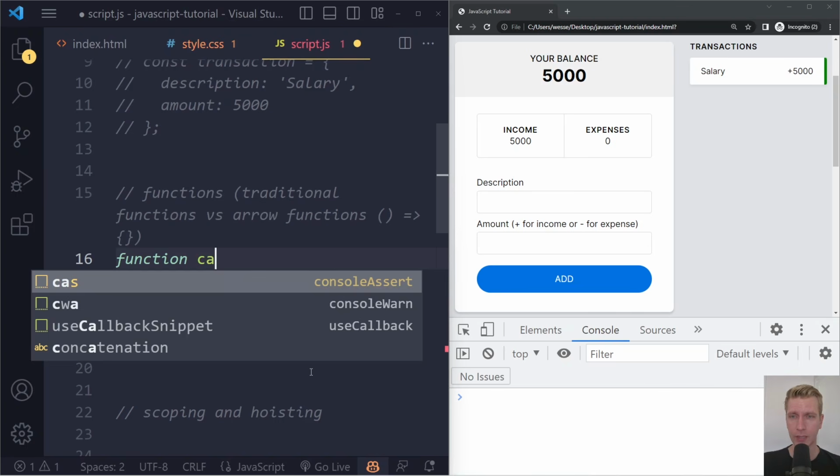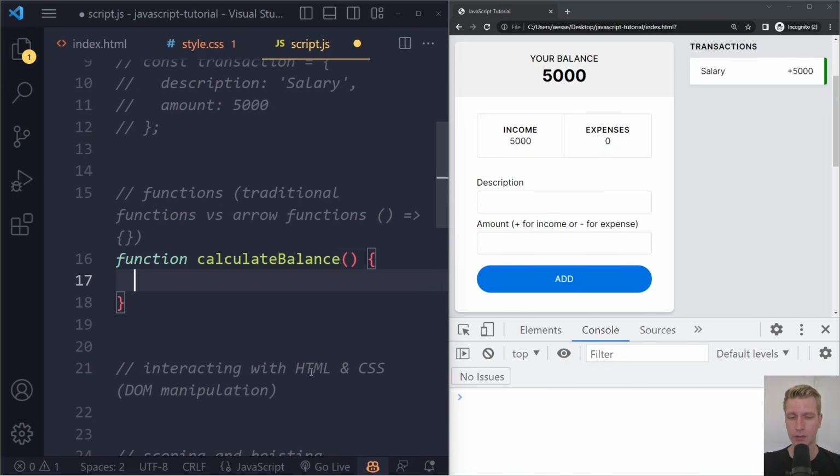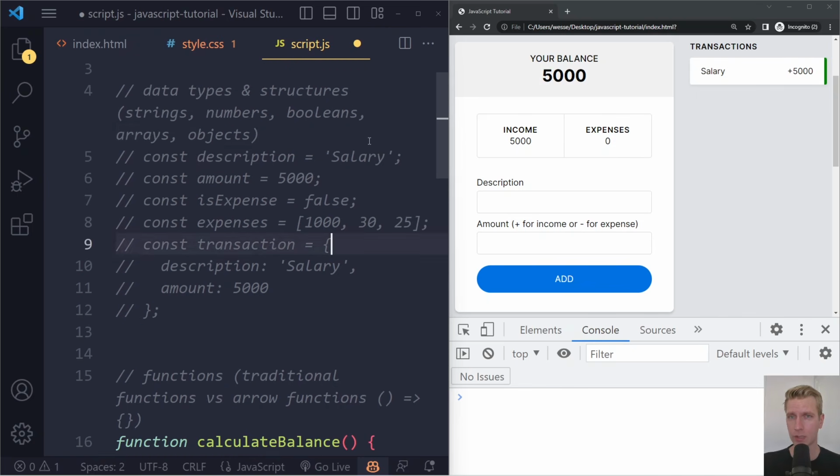For example, in our application, you can imagine we could have something like calculateBalance, and you use opening and closing parentheses, and then you have curly braces. There's no semicolon here. In my JavaScript course, I'll have a separate video on where to use semicolons and how to do formatting in JavaScript. It's not really important for now. So we have a function here called calculateBalance. And in the function body, as it's called, at the curly braces, we will have statements.